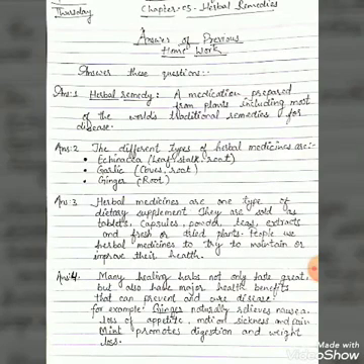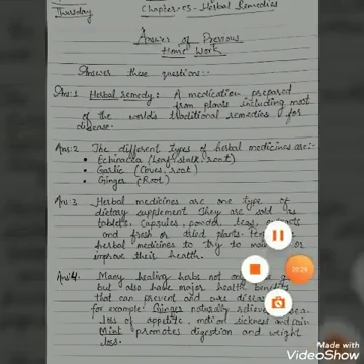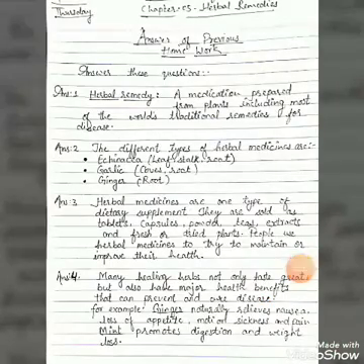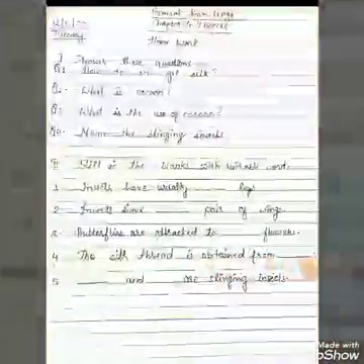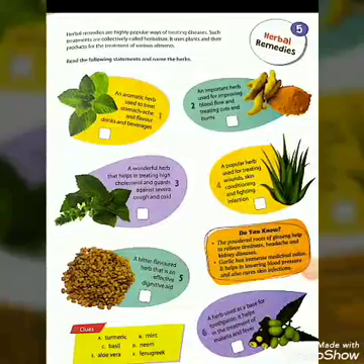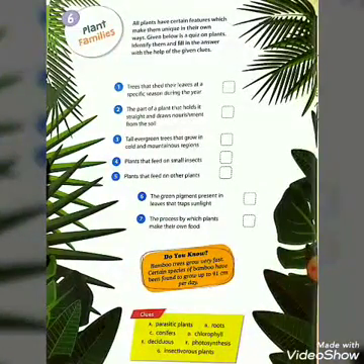Now this is all about your homework. Now we have completed our revision of chapter 4, and we have completed revision of chapter 5 and 6. We have also completed the revision of our previous question answers.